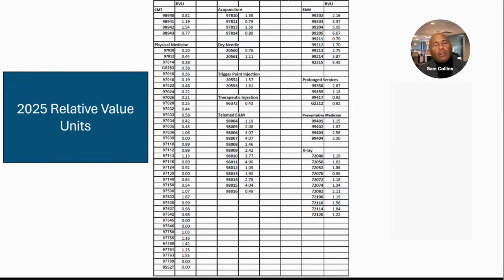And what you do with this, though, is start to look at it from a standpoint of how does one relate to the other? So by example, notice 98940 has a value of 0.82 and 98941 has a value of 1.19. And you might think, well, how do I use that? Well, here's a simple way to think of it. What if you charged $82 for 98940? What would be the price of a 98941? 119. Pretty simple math, because that's the difference between the two.